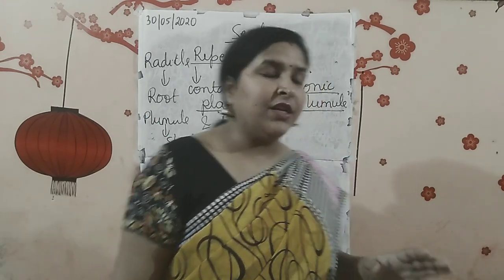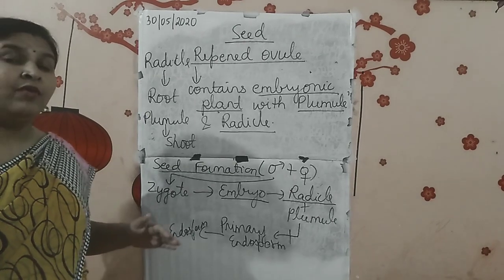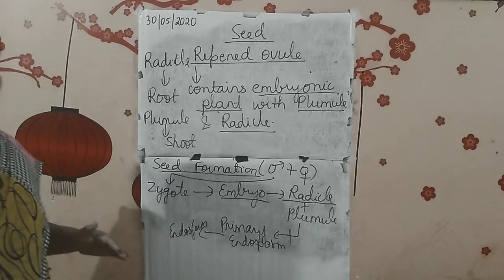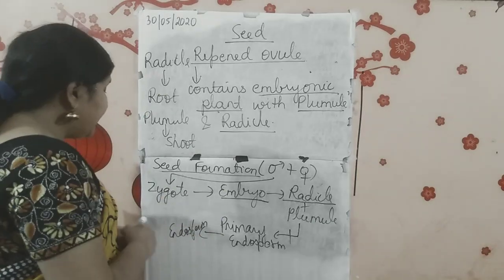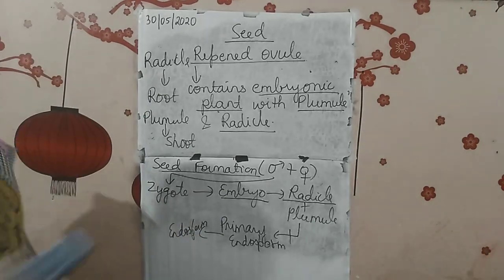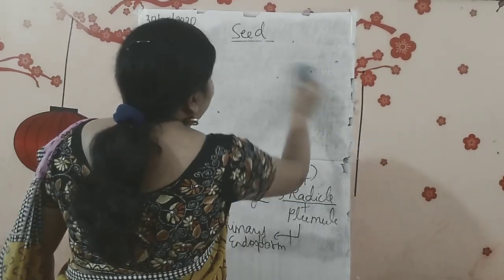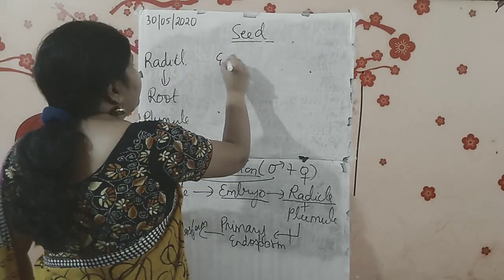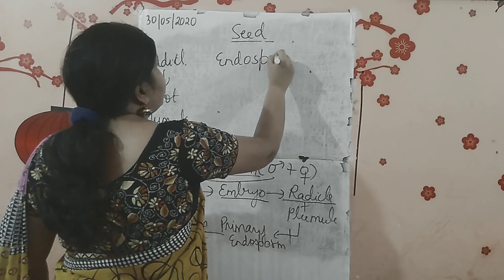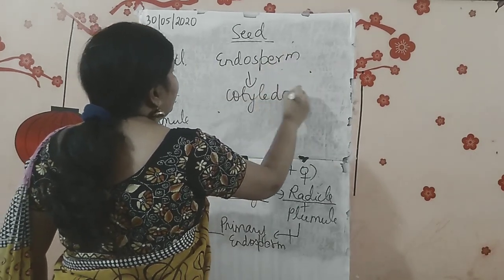In maize you will find the endosperm because their cotyledons are absent. Rest in all the dicot seeds, you will be having what? You will be having cotyledons. Dicot, monocot, they will be having cotyledons. And this endosperm, what does it do? This endosperm is giving all its stored food to the cotyledons. Okay, it gives it to the cotyledons.